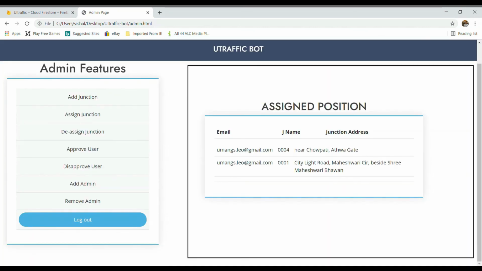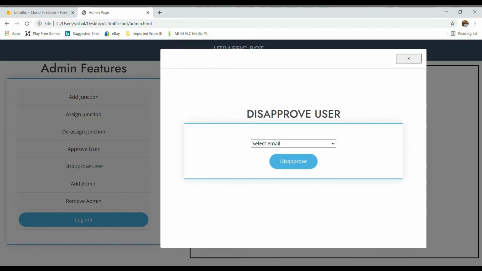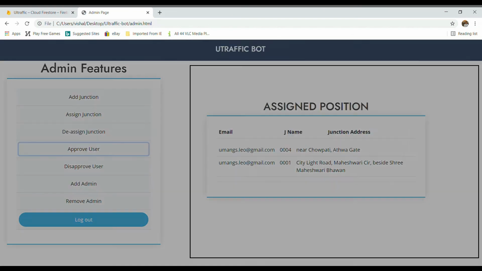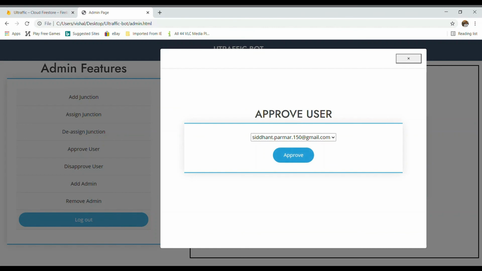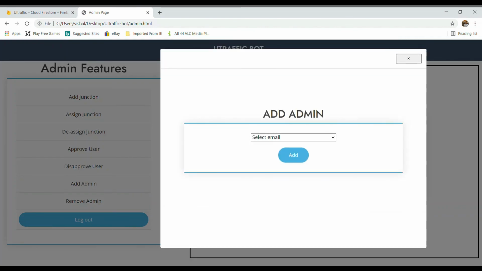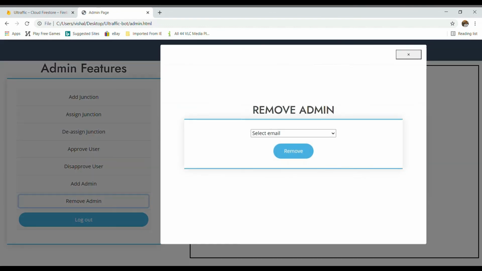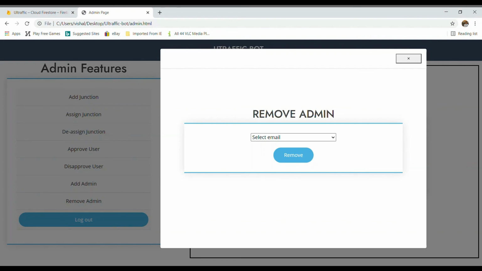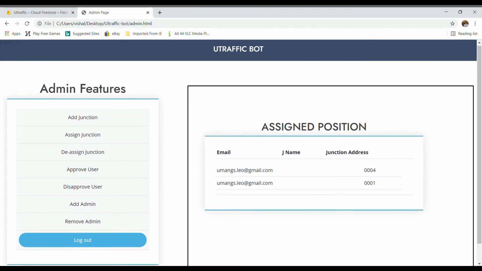So we can approve or disapprove users. These are the list of users that we are having right now. Let's take one user and then we can approve them again if you want. Yeah. We can add admin as well as remove admin. So the users who are admin can manage this page and use these functionalities. And we can also remove admin from here. This is it. So this was all about our website.